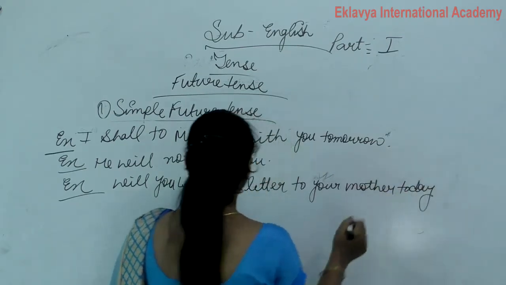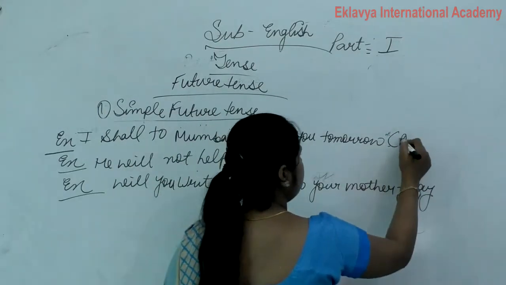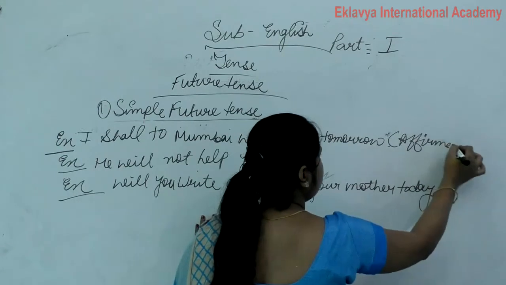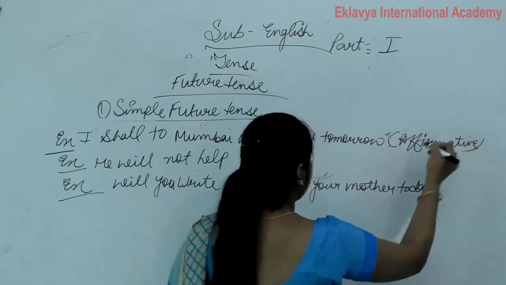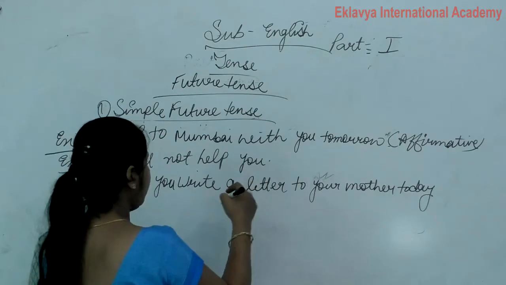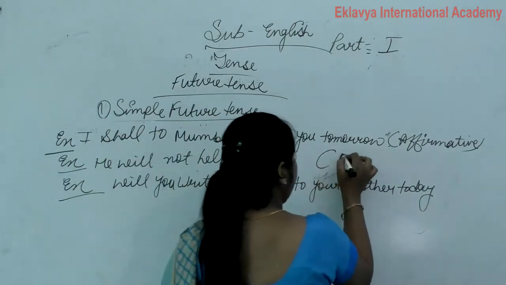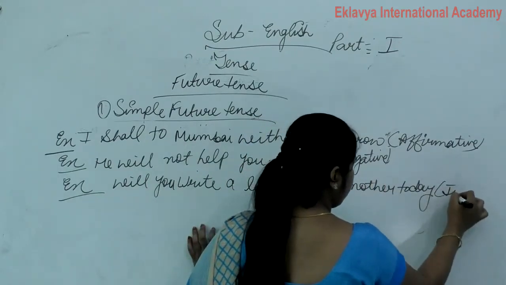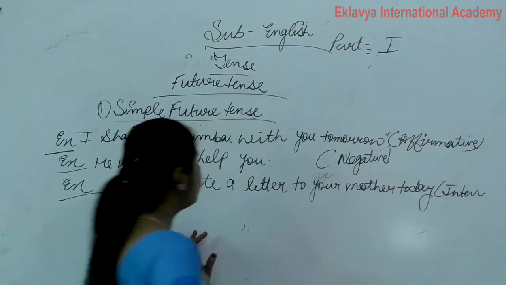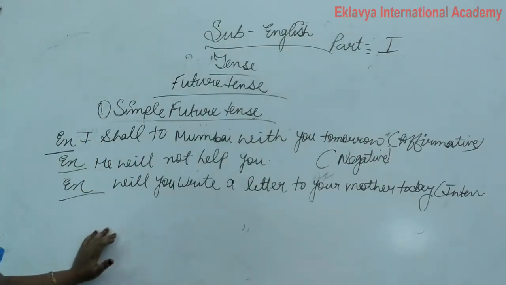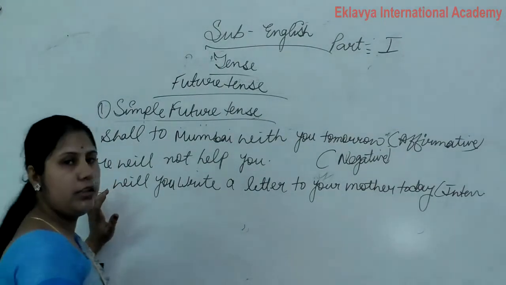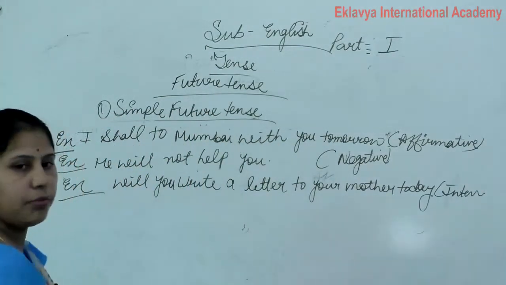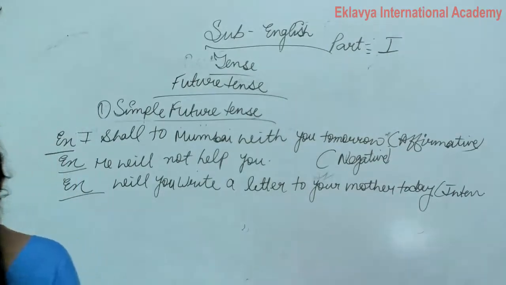So this is our affirmative. This is part 1 of future tense. Clear? So this is our affirmative and this is our negative and this is our interrogative. So this way we use structure in proper manner. So these are the 3 examples of 3 structures: affirmative, negative and interrogative. Clear? Simple future tense is clear or not?